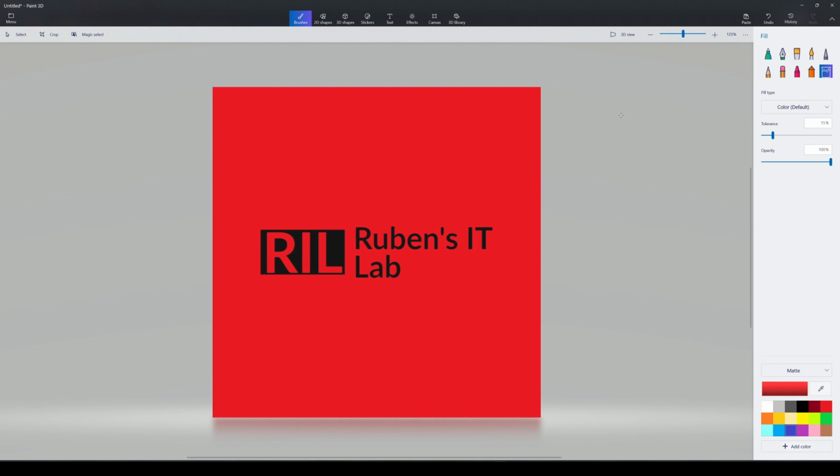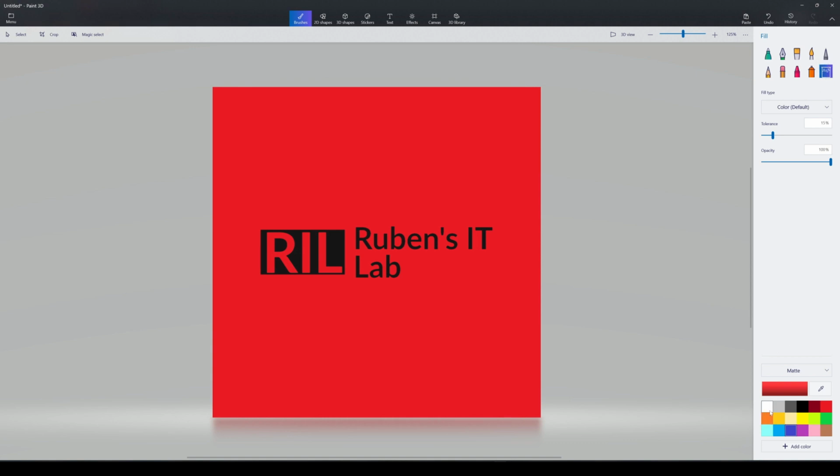Today I'll be demonstrating how to convert any logo into a 3D printable logo. I'll be using Paint 3D, but any paint program can be used as long as it has a fill bucket. I'll also be using Tinkercad because of its simplicity, but any CAD program will work as well.